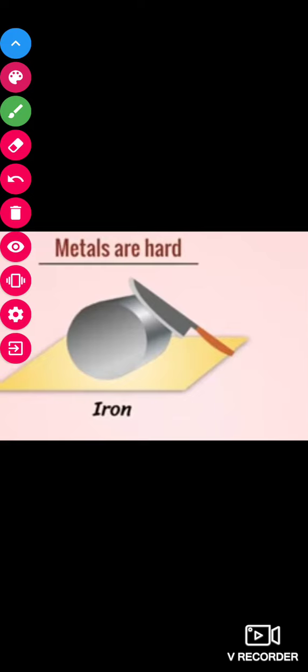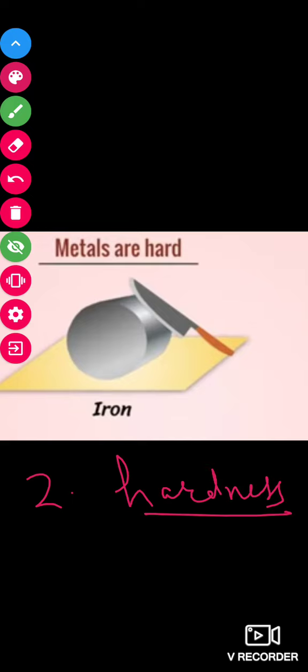Now the second property that we are going to discuss is hardness. You will see that we have iron as an example and we are trying to cut this iron with a knife. So what will happen if you try to cut this iron with the help of a knife? Will you be able to cut it? No, because metals are hard to cut.